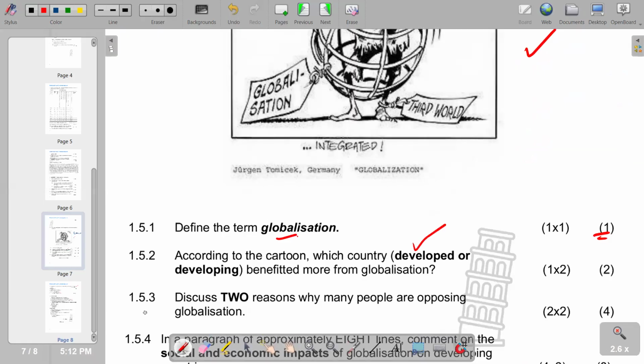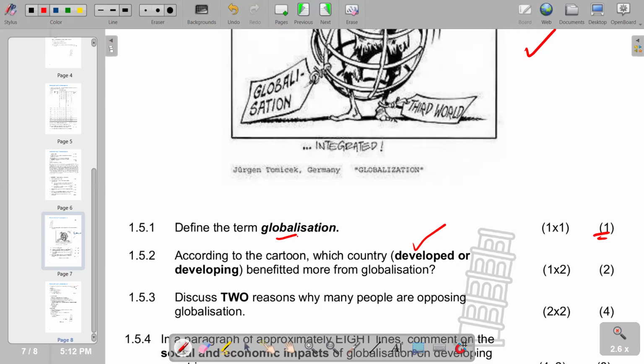And then I will go to 1.5.3: discuss two reasons why many people are opposing globalization. This is in a way asking for the negatives, the costs, or the disadvantages of globalization. Of course, there are many benefits that we can deduce from globalization. As countries interact, there are many positives, but there can also be negatives.